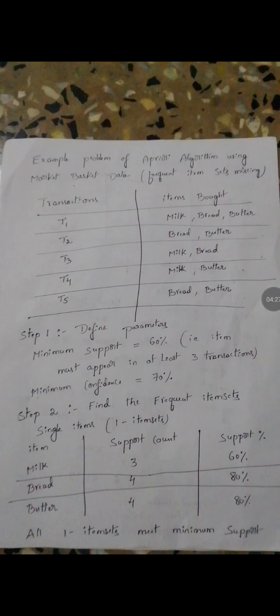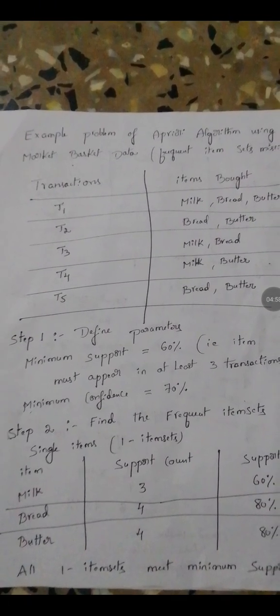In the same way, bread is purchased in the T1 transaction, and T3 also purchased bread, and T5 also purchased bread. It is repeated in 3 transactions, so the support count reaches 3. But there is one more. T1 is repeated for the bread purchase, T2 is also repeated, T3 is repeated, T4 is not repeated, and T5 is repeated.